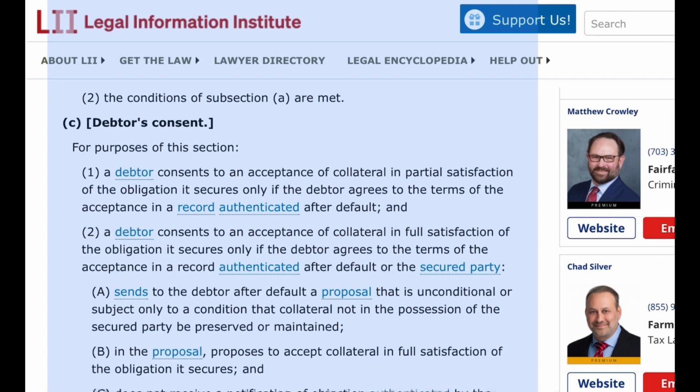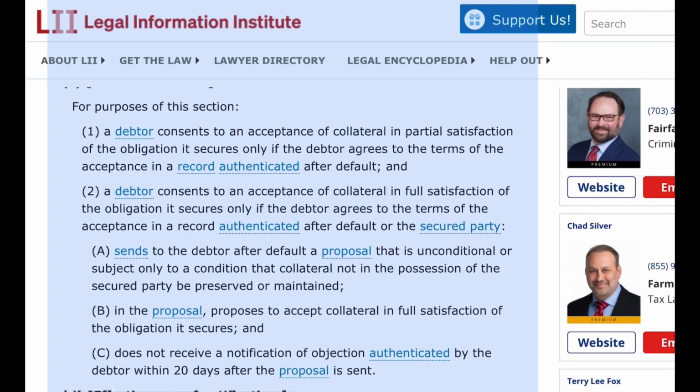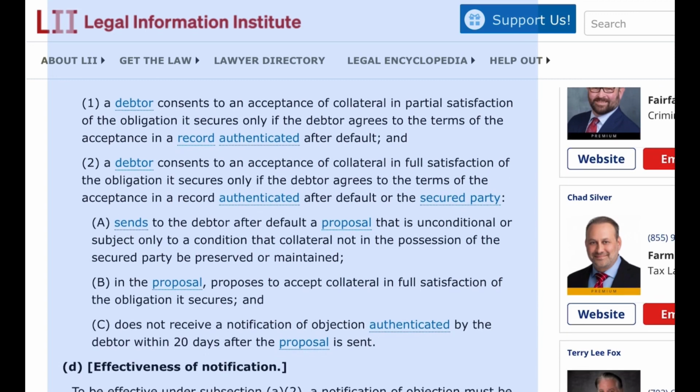A debtor consents to an acceptance of collateral in full satisfaction of the obligation it secures only if the debtor (1) agrees to the terms of the acceptance in a record authenticated after default, or (2) the secured party (A) sends to the debtor after default a proposal that is unconditional or subject only to a condition that collateral not in the possession of the secured party be preserved or maintained,